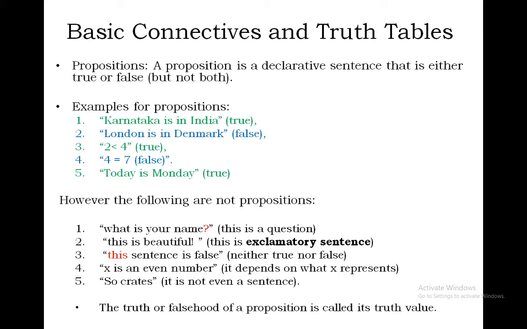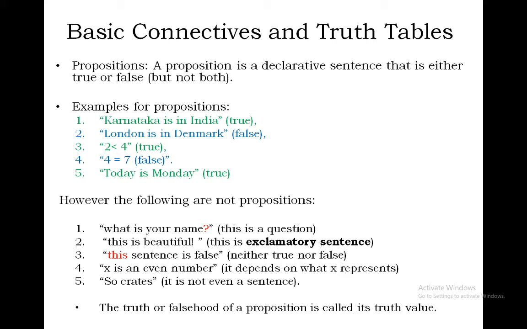Okay, consider an example. Today is Monday. Or another possibility, today is not Monday. So this is called an assertion. The positive assertion is today is Monday. The negative assertion is today is not Monday. Not both. It will tell either positive or negative, true or false. So a proposition is a declarative sentence that tells either true or false. We'll see some more examples.